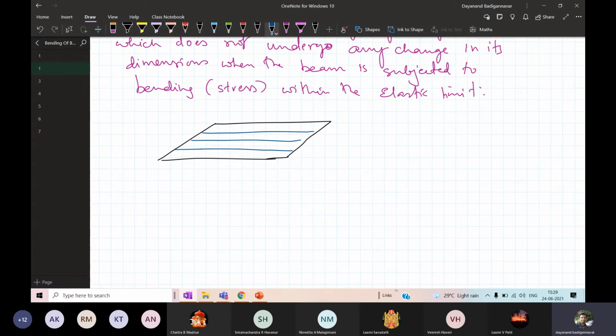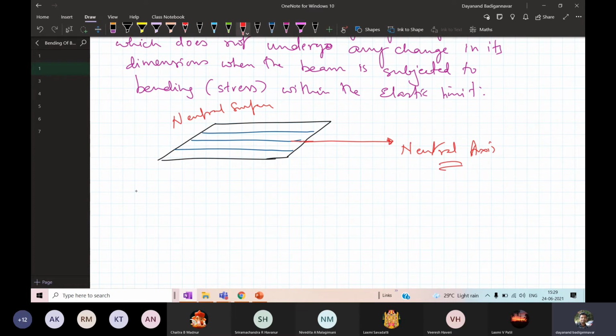These are nothing but the filaments. So one of the filaments is taken as an axis like this, which is at the center. If I take this as a neutral surface, the line that is coming here is called the neutral axis.